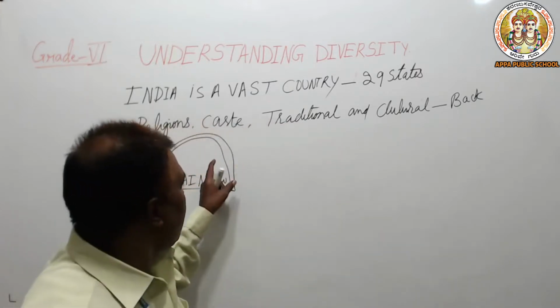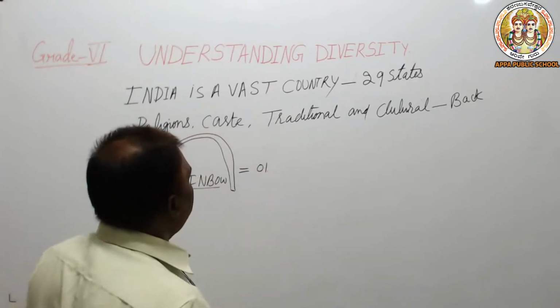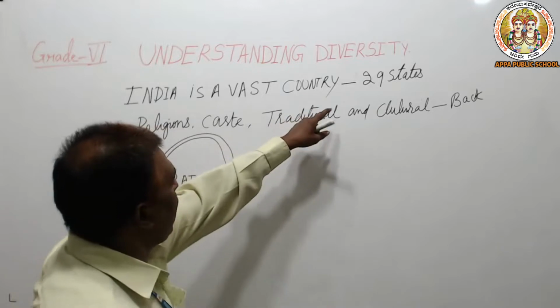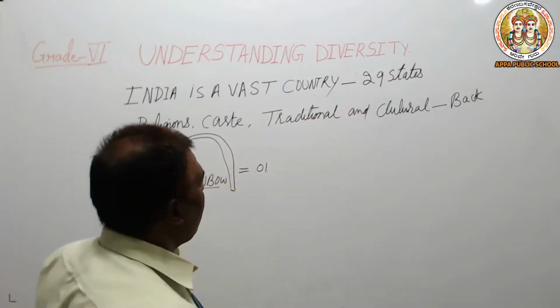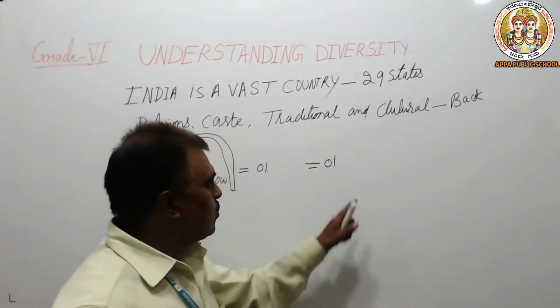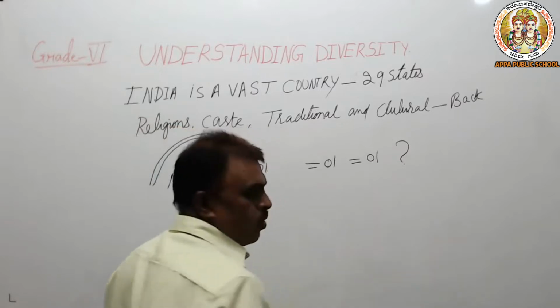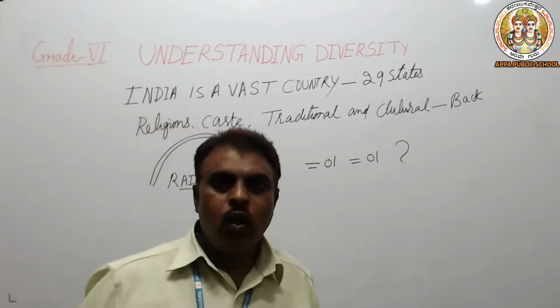These 7 colors are not equal to 1. But how come we are 29 states and still 1? How are we 1? That is the question.